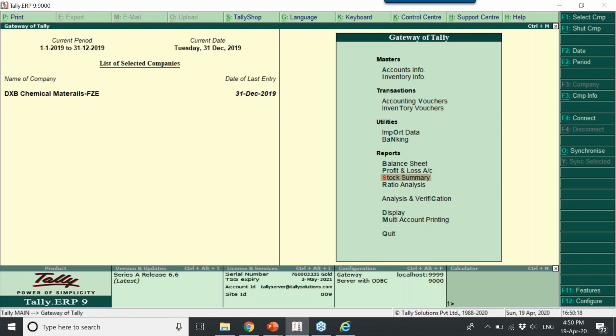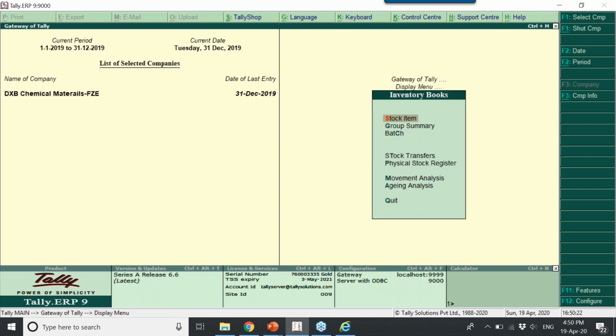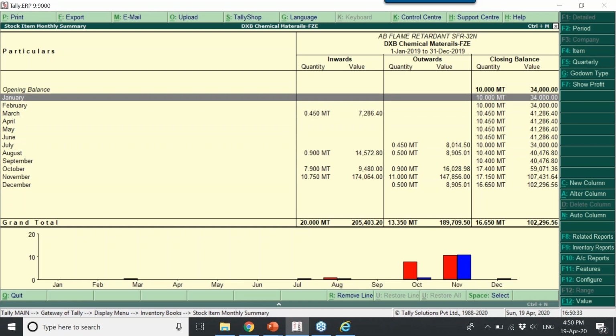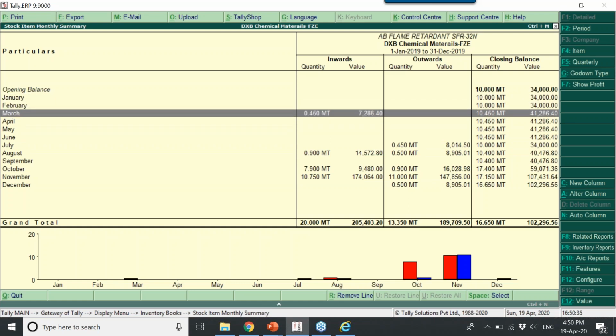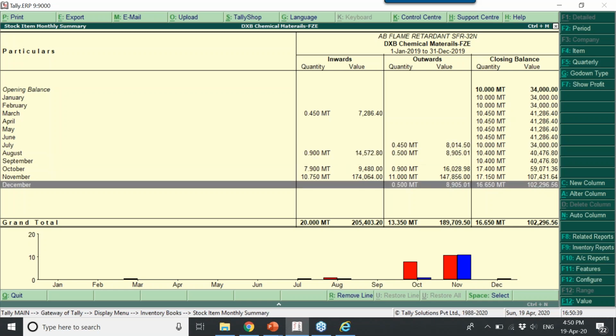Another important report under inventory is specific stock complete history. You can see a specific stock, what is the opening balance, what is the inward, where is the outward, and finally what is the closing.